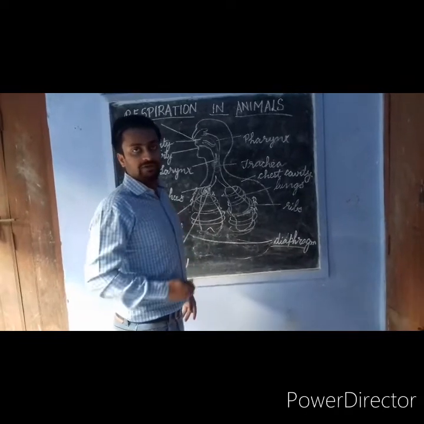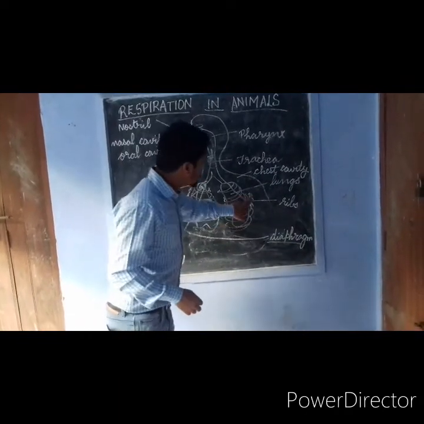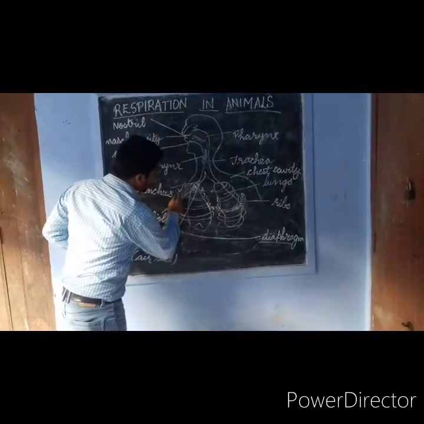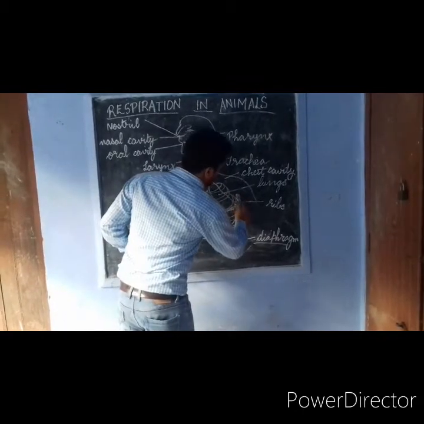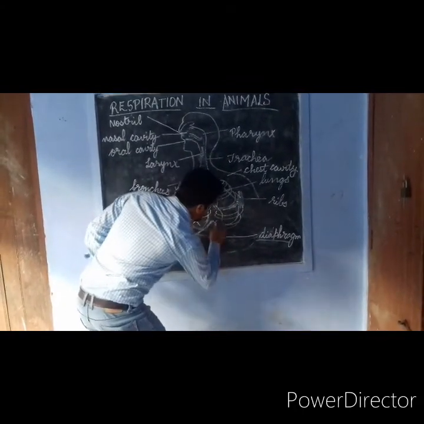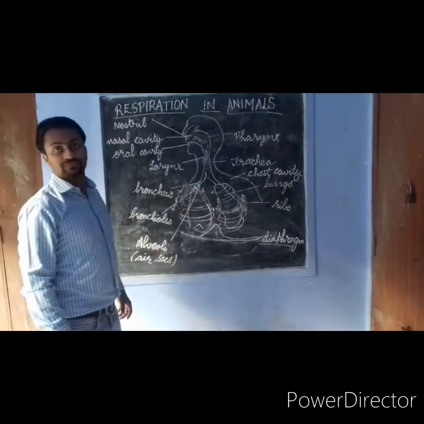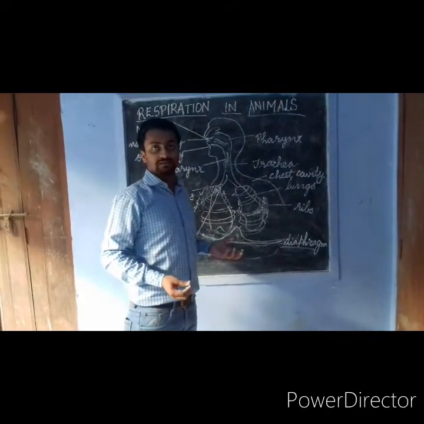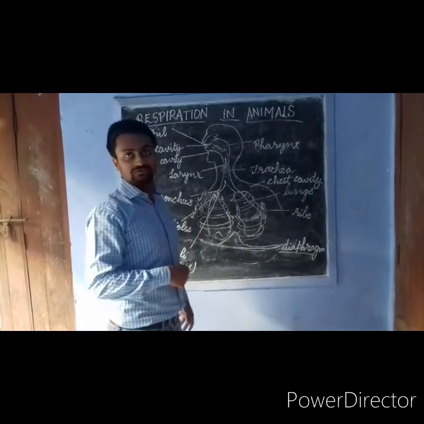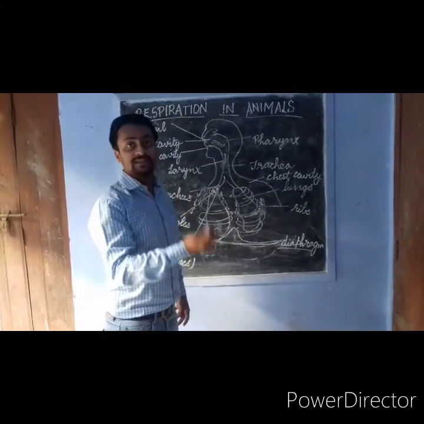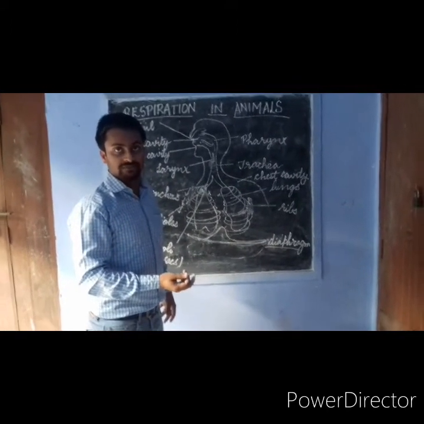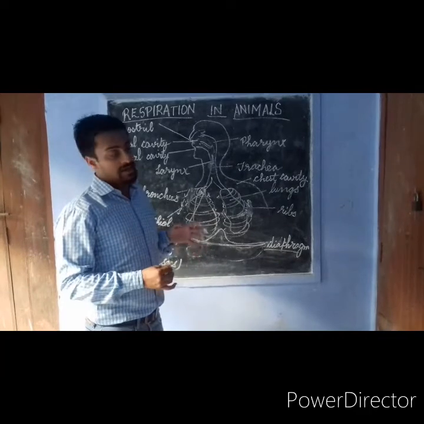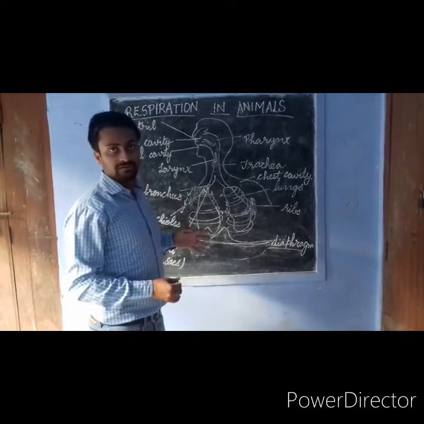Similarly, when we breathe out, what happens? The ribs move down again, and the diaphragm again becomes curved, which reduces the space in the chest cavity, which means the pressure will now be high. So the diffusion of carbon dioxide takes place to the outside. So these were the two processes, and this is how the process of respiration takes place in the human body. Thank you.